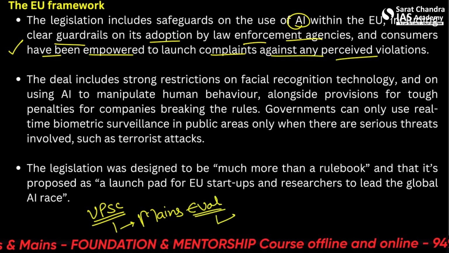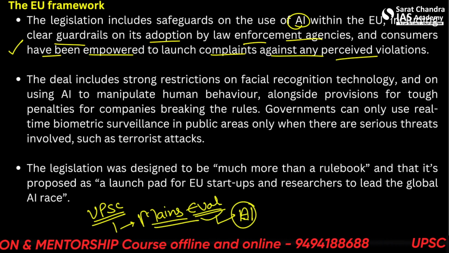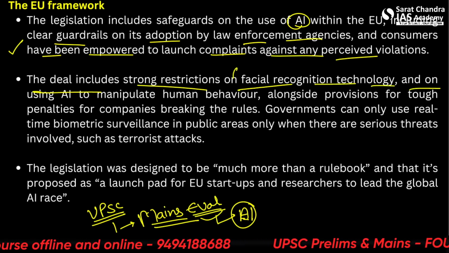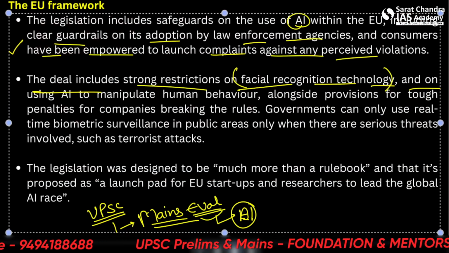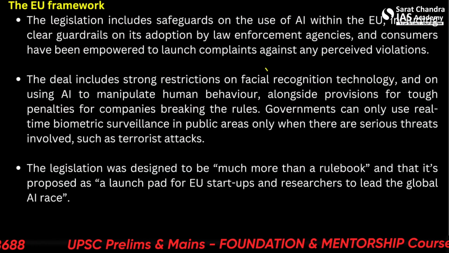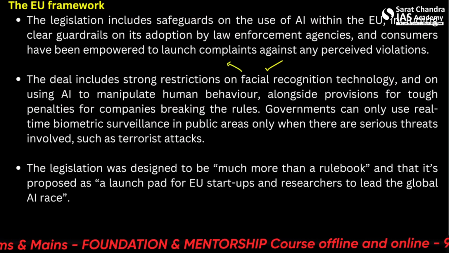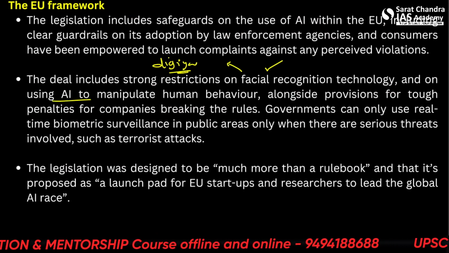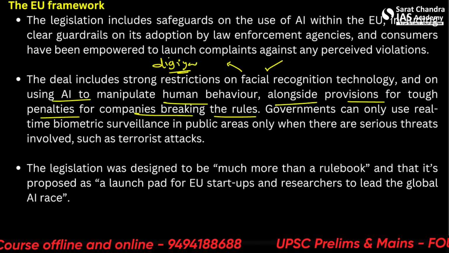That is the first time the government is using AI in Mains answer writing evaluation. The deal includes strong restrictions on facial recognition technology. This is also there, and recently you could see this at airports. AI has been used at Indian airports, where you can do direct facial recognition, and the name is DigiYatra. So, on using AI to manipulate human behavior, alongside provisions for tough penalties for companies breaking the rules.